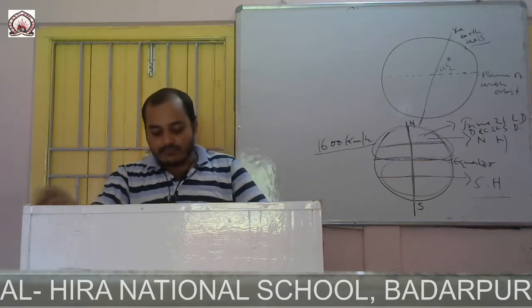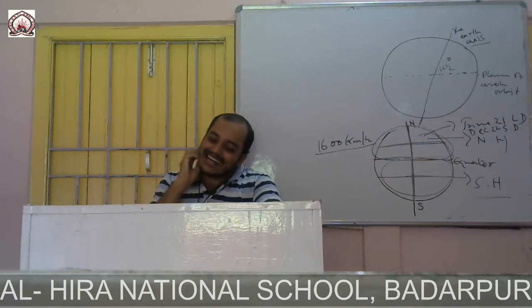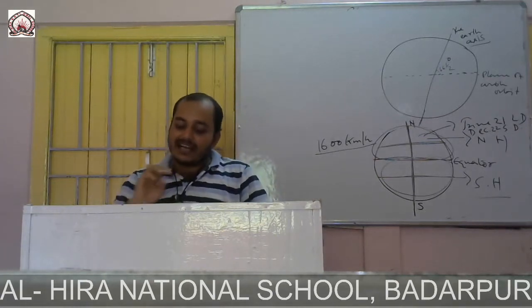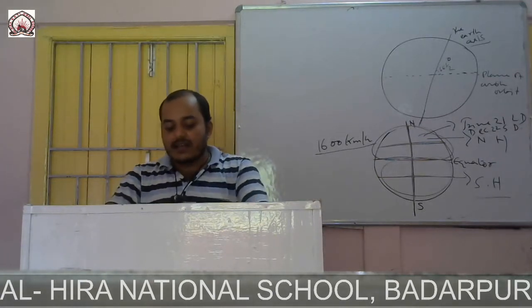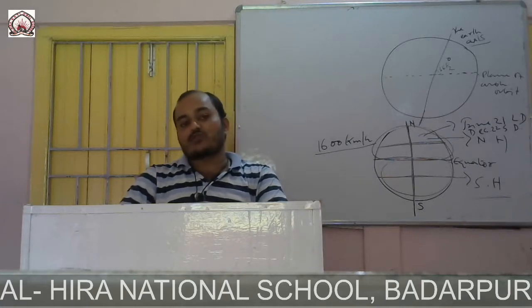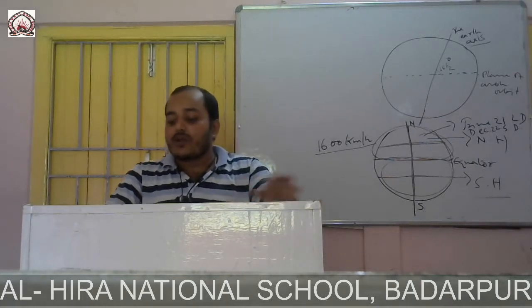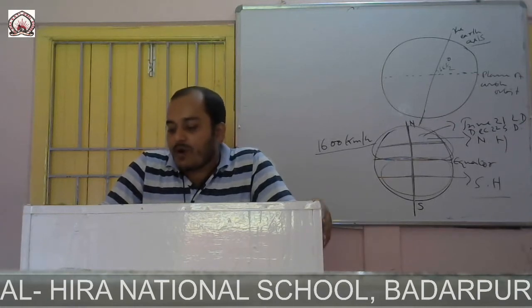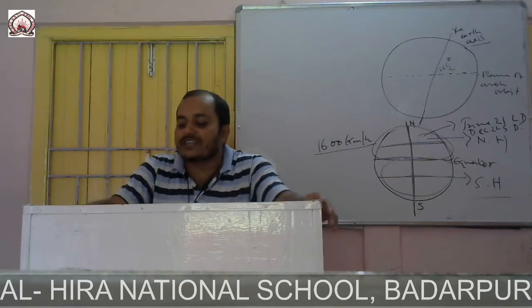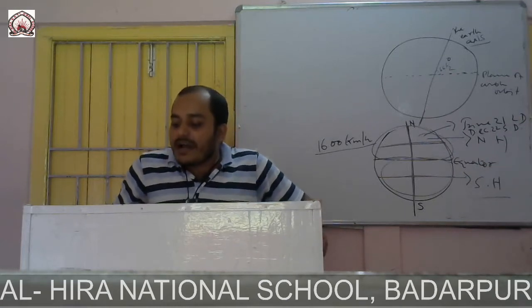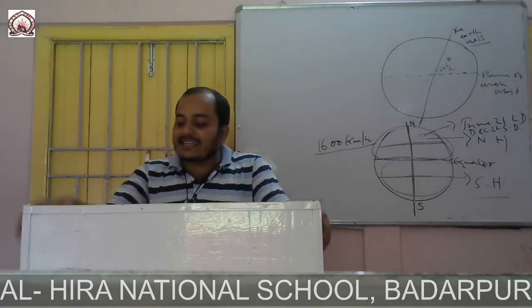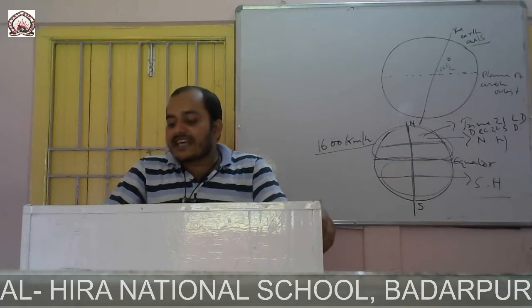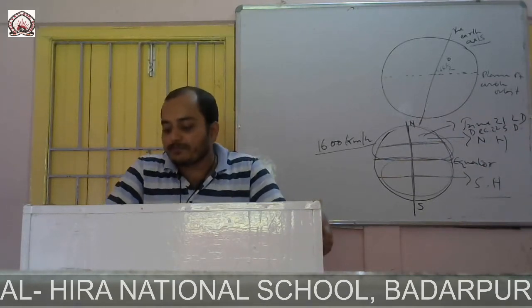Due to this inclination of the Earth in the northern hemisphere from March 21 to September 23, the North Pole receives sunlight continuously for 6 months, while on the South Pole the sun does not shine for 6 months. Thus at the poles there are days and nights of 6 months duration each.